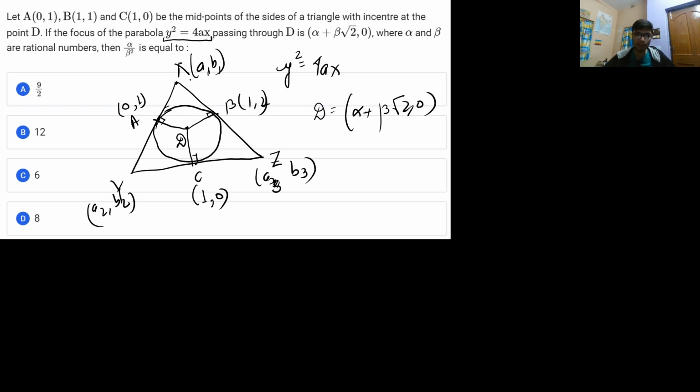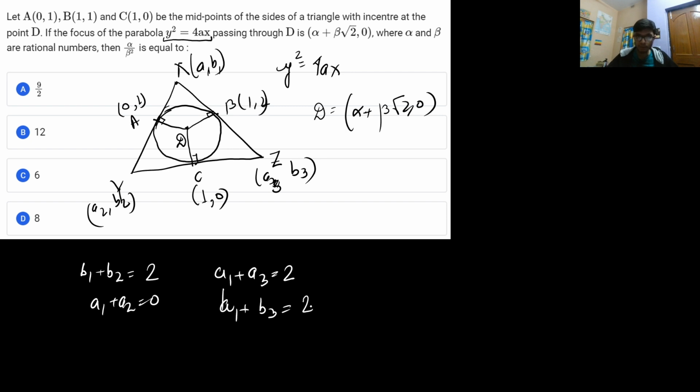Now if we apply the midpoint formula, a1 plus a2 is equal to 0, and that means a1 is equal to minus a2, and b1 plus b2 by 2 is equal to 1, that means b1 plus b2 is equal to 2. From here you will get different equations. Let me write the equations down nicely. So you got the first equations, b1 plus b2 is equal to 2, and a1 plus a2 is equal to 0. Similarly, you got a1 plus a3 is equal to 2, and b1 plus b3 is equal to 2, because it's also 1.